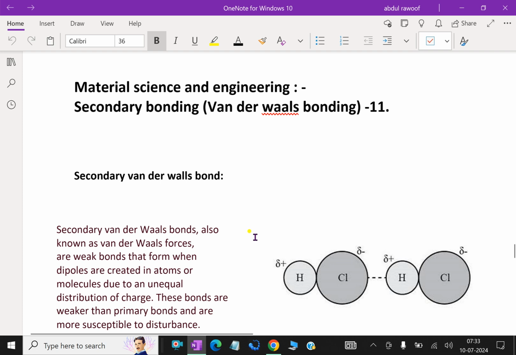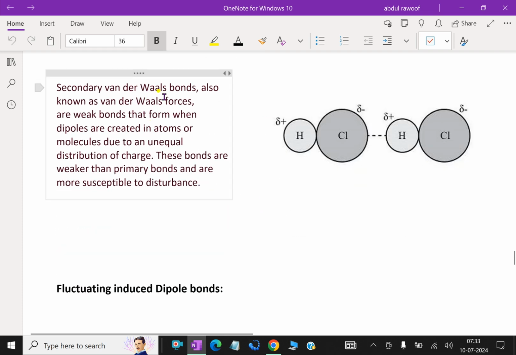Secondary bonding forces arise from atomic or molecular dipoles. Secondary van der Waals bonds, also known as van der Waals forces, are weak bonds that form when dipoles are created in atoms or molecules due to an unequal distribution of charges. These bonds are weaker than primary bonds and are more susceptible to disturbance.